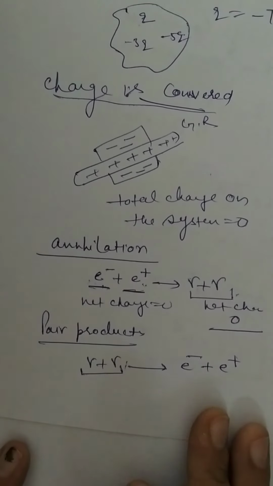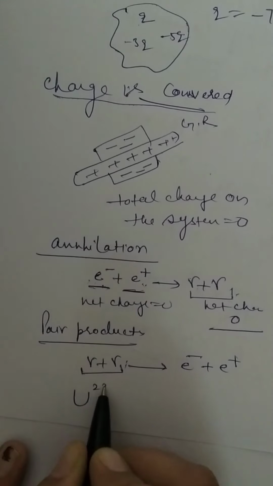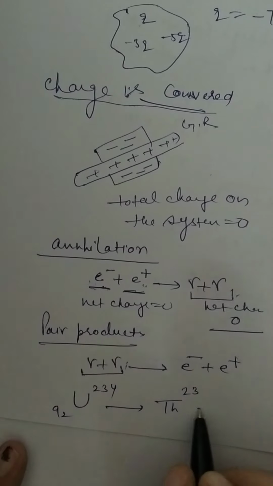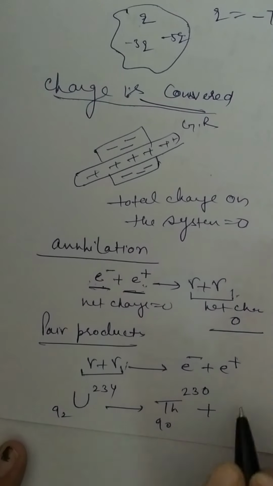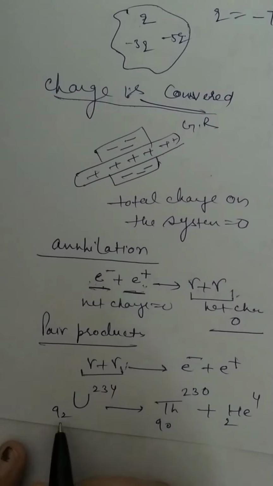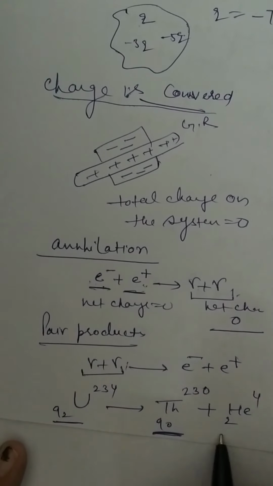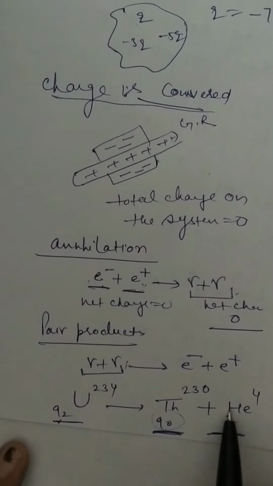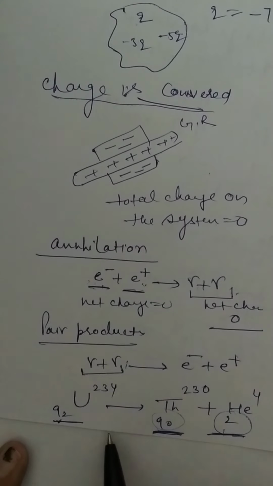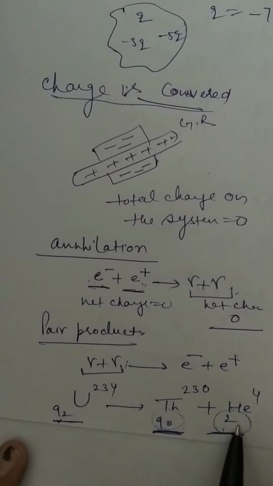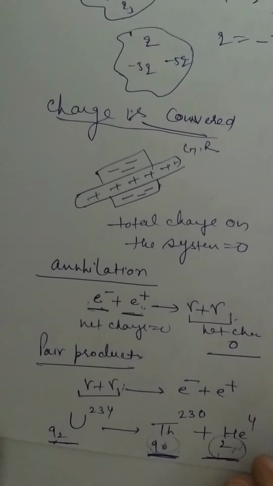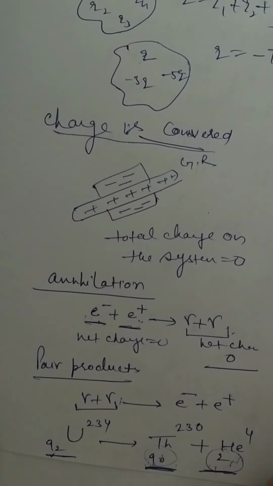If you take any other reaction like uranium 234 with 92, thorium 230 and this is 90 with the release of helium. So if we look at the number of electrons, what are the number of electrons of this reactant? 92. And the product's number of electrons will be how many? 90 plus 2, how many? 92. Right? So the charge present on the reactant is equal to the charge present on the sum of these products. Is it clear? So charge is conserved means charge can neither be created nor be destroyed.